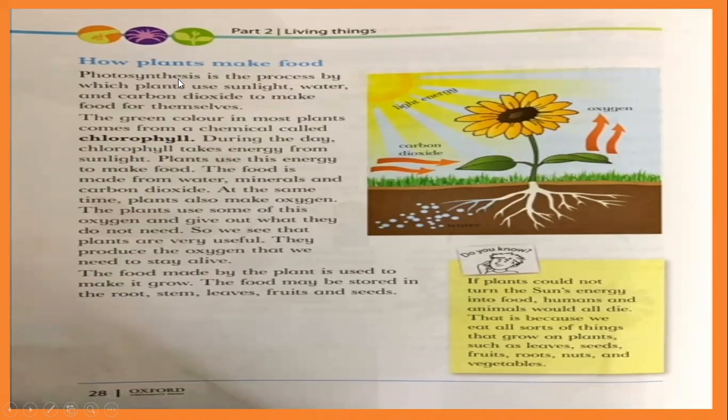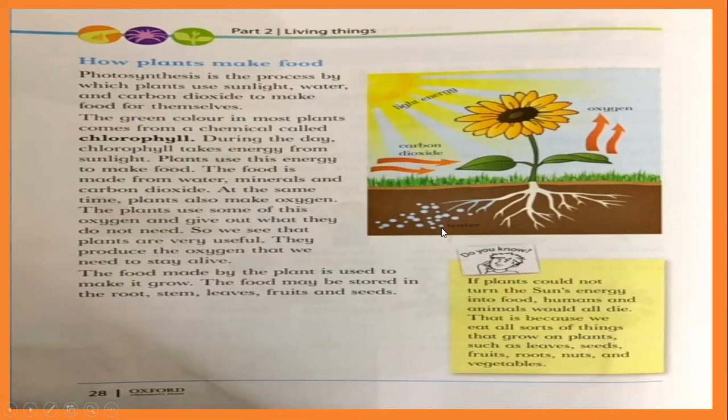Let's read. Photosynthesis is the process by which plants use sunlight, water, and carbon dioxide to make food for themselves. Which things do the plants need? First of all, sunlight. If plants do not have sunlight, then they cannot make food.